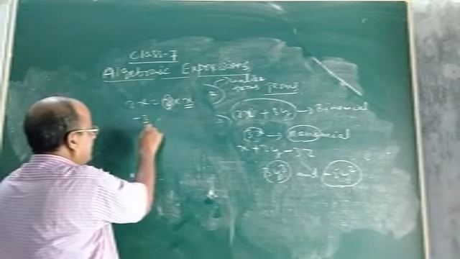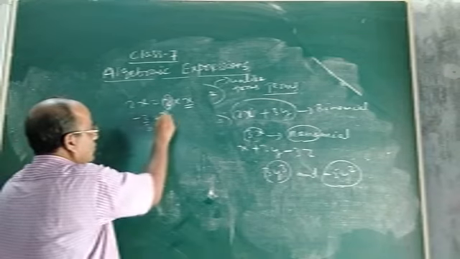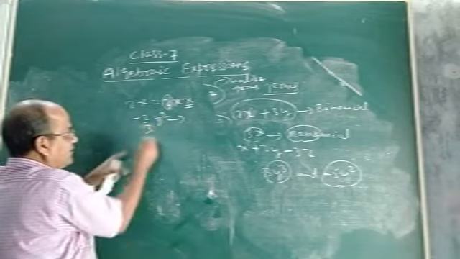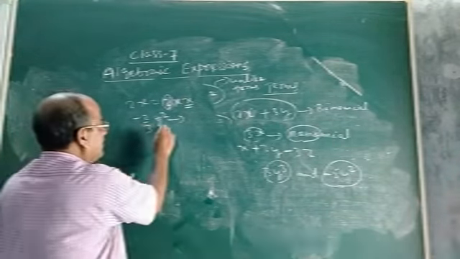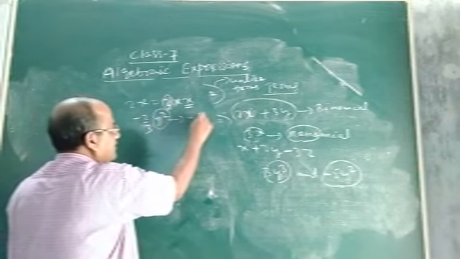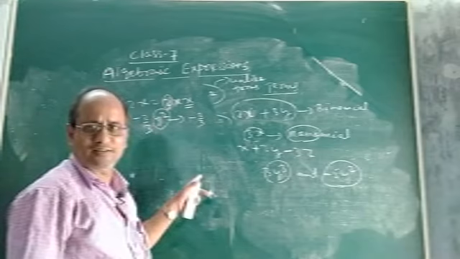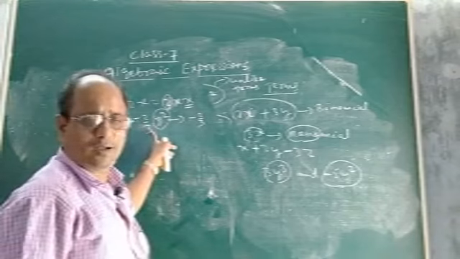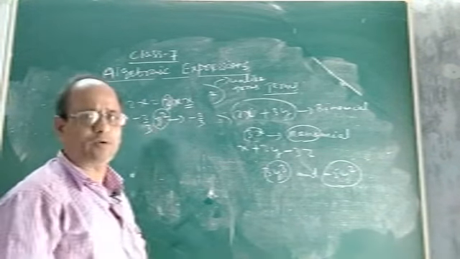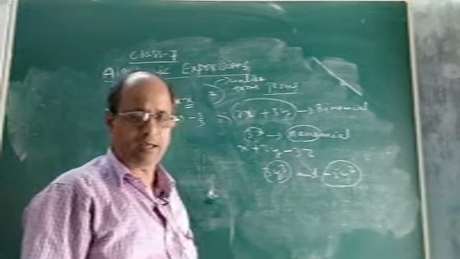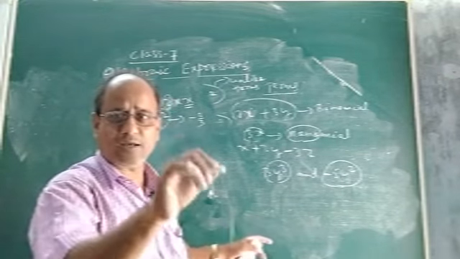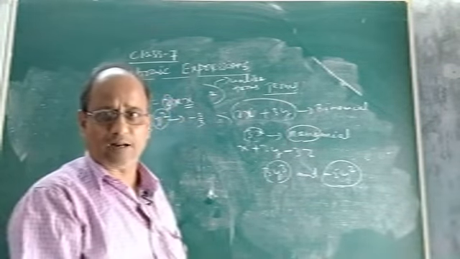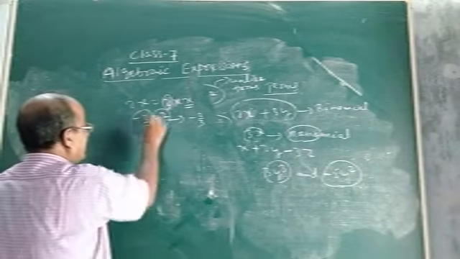Suppose minus 2 by 3 y square. Now look at this term. If I ask you what is the coefficient of y square, you can easily say, sir, it will be minus 2 by 3. Why? Because minus 2 by 3 is multiplied by y square. So minus 2 by 3 will be the coefficient of y square. So I think you understood what coefficient is. You can easily find the coefficient just by looking at the number or the constant that is multiplied to the variable part or the literal part.